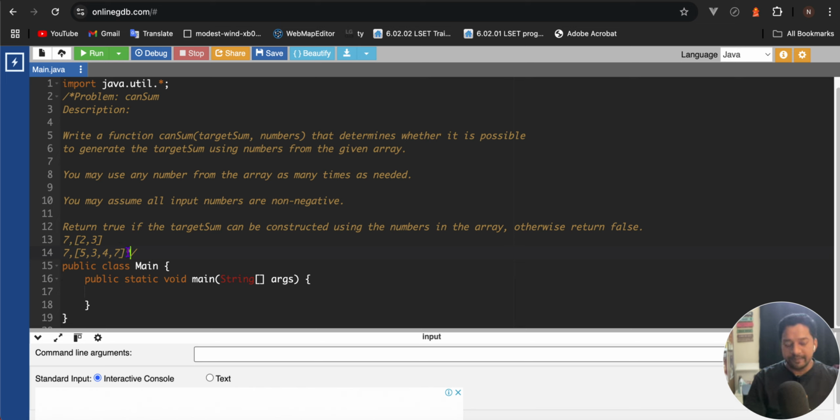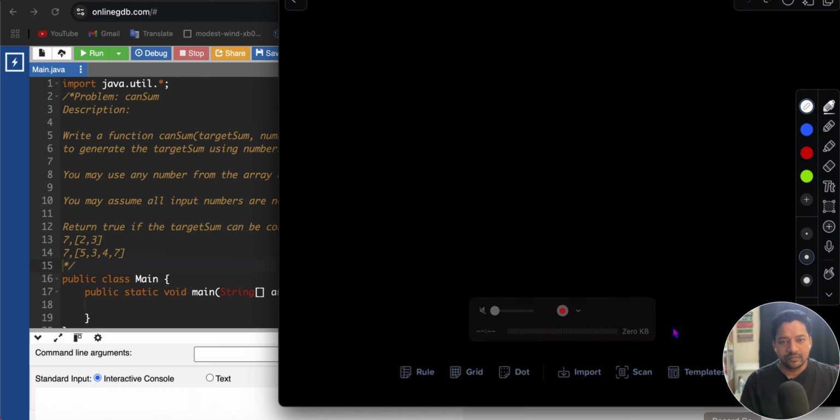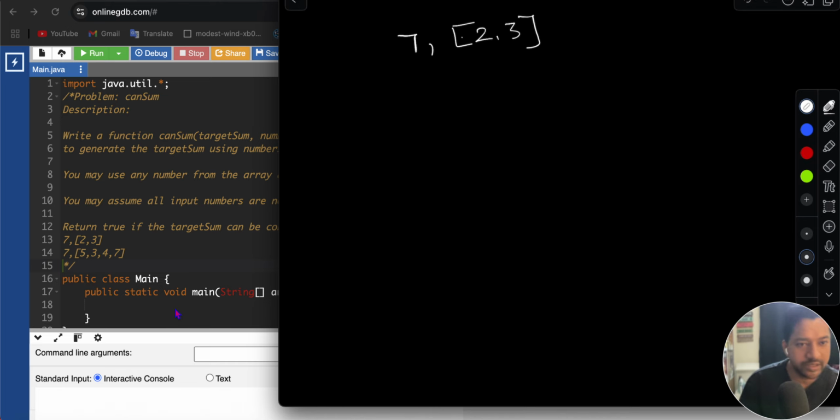So first, by drawing the recursion tree, we'll understand how to find the recursive solution for that problem. So let's start. Our target sum is 7, and in the first example our array is 2 comma 3.